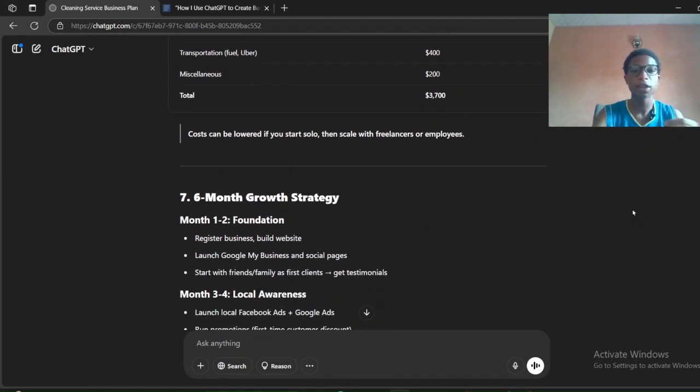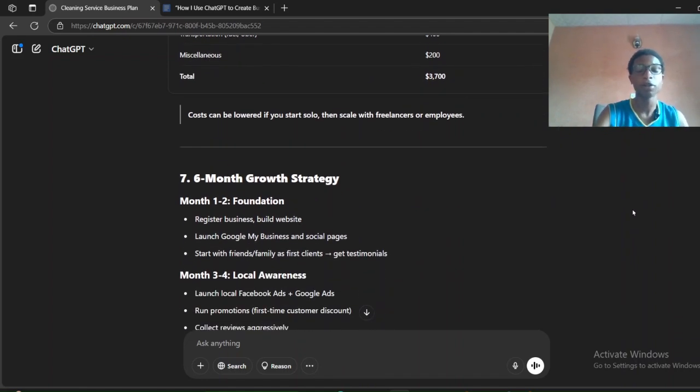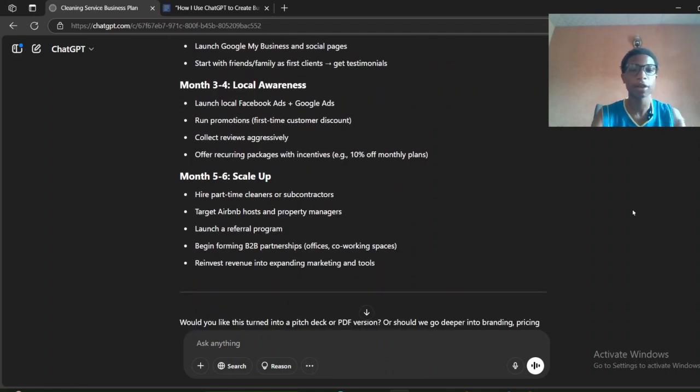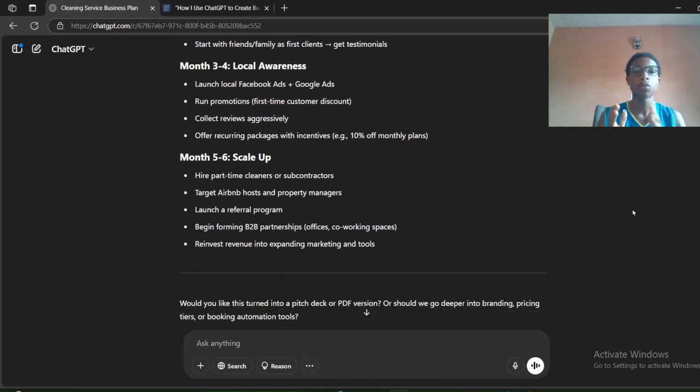So it even gave us a 6 month growth strategy. It even gave us month 1 to 2 foundation: register the business, build a website, launch Google My Business and social media pages. Start with friends and family as first clients, blah blah blah. Month 5 to 6. So this is what the prompt generated for us in less than 5 minutes.